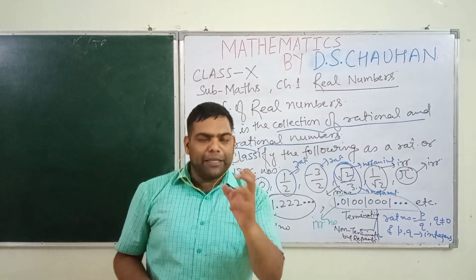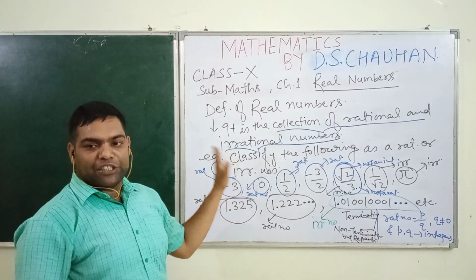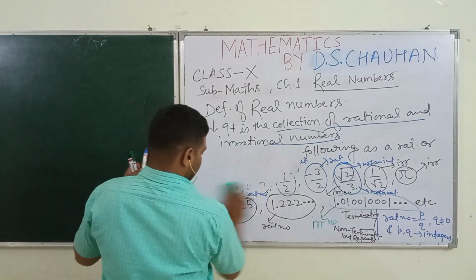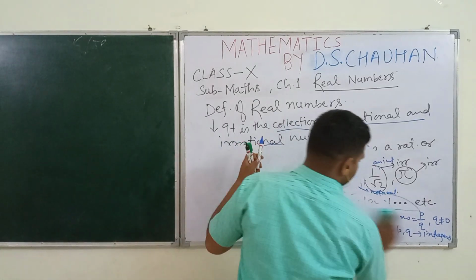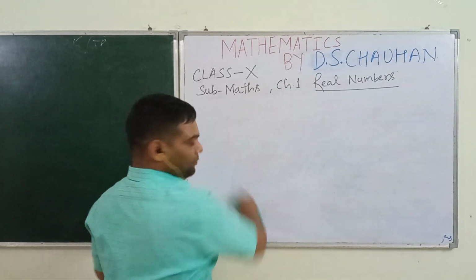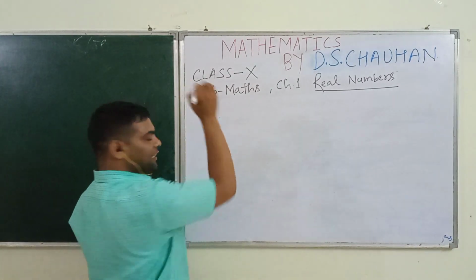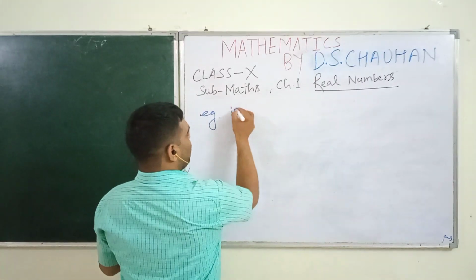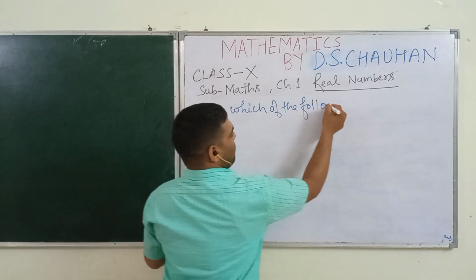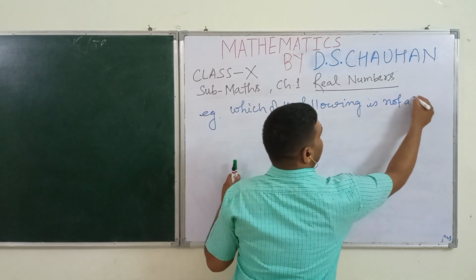It is very difficult, but I am telling you, students, a very important thing. Now you try to understand by an example. This is another example. Question: which of the following is not a real number?